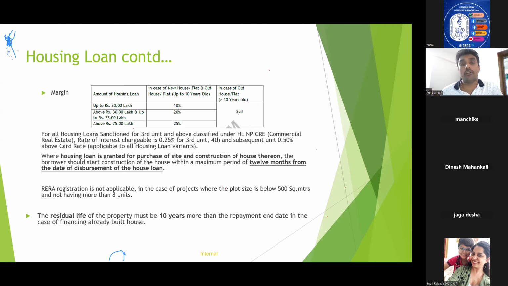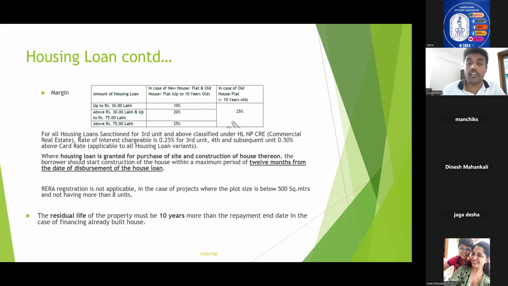See, this is a very common question across all the cadres of exam: what is the margin for housing loan in terms of age of the building? So this you need to mug up somehow. Up to 30 lakhs, it is 10 percentage. 30 to 75, it is 20 percentage. Above 75, it is 25 percentage. In terms of a new house or flat, or up to 10 years old. If it is above 10 years, it is uniformly 25 percentage.